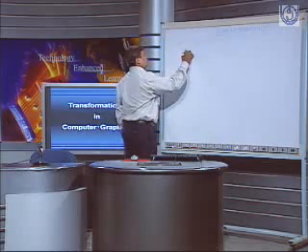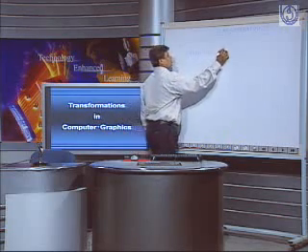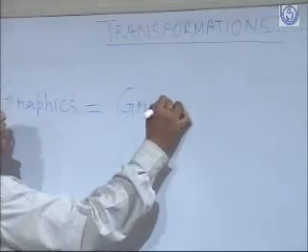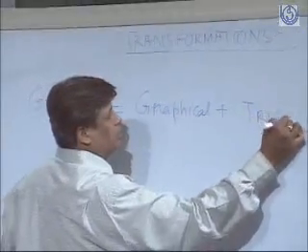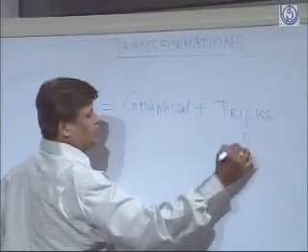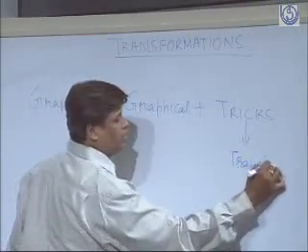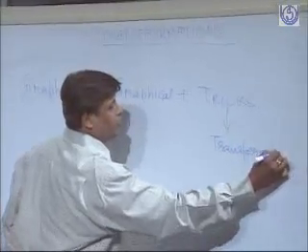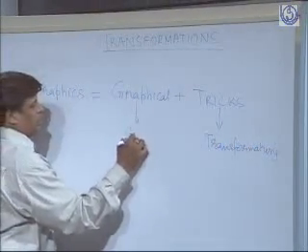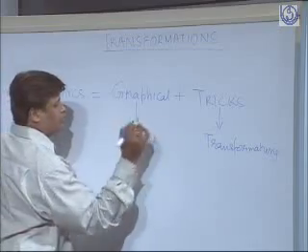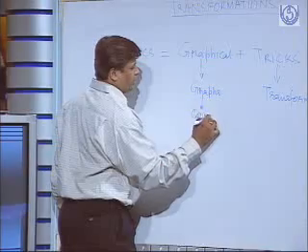So what I had communicated is that we will be talking about graphics, and it is a composition of graphical and tricks. Now, the trick section is composed of many elements, but today we will be talking about only transformations. The graphical part is talking about various types of graphs, and the graphs are actually dominated by the coordinate systems.